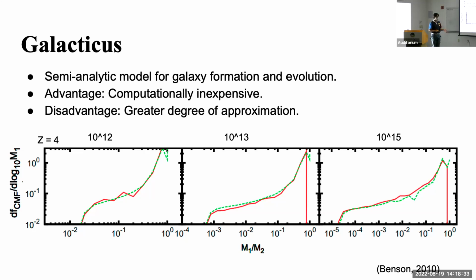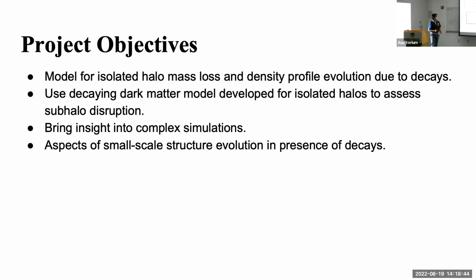However, comparisons between results from Galacticus and results from N-body simulations seem to agree fairly well, and this plot is an example of this. So this is a progenitor mass function. The red line are results from Galacticus, and the dotted green line are results from an N-body simulation, and we can see that they both agree fairly well.